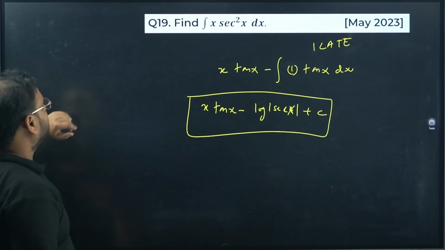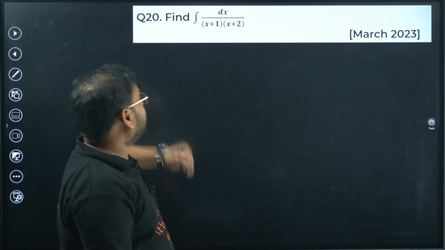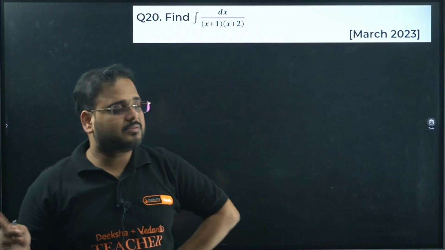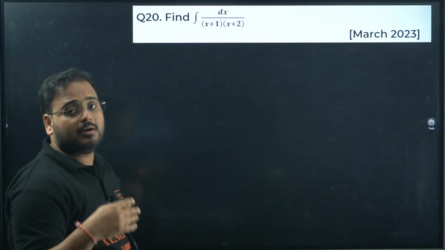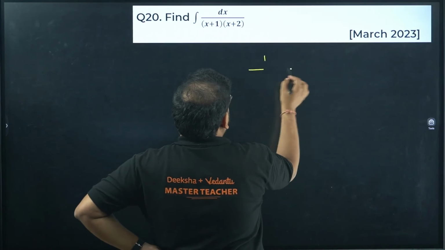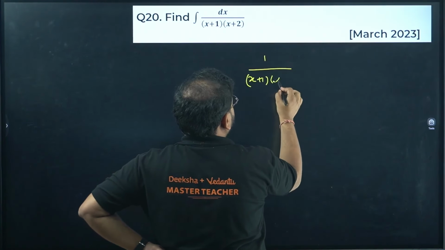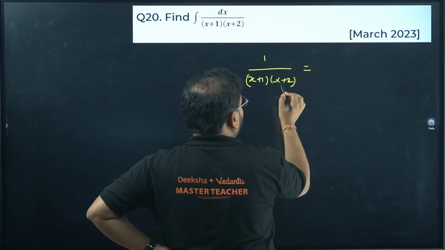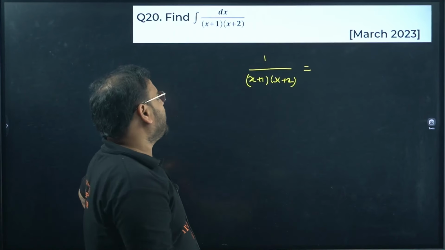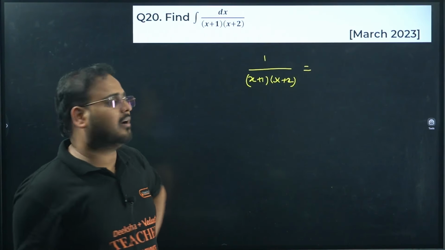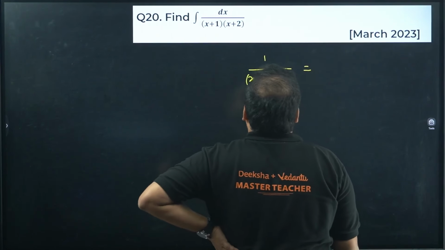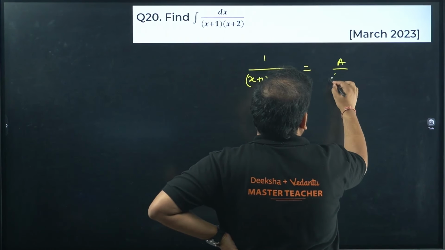Next. dx upon x plus 1 into x plus 2. Again, a very important question that comes almost every year for your boards, which is partial fractions. There is more than one form of partial fractions, but most of the time they ask this form only, the quadratic form. But you can expect cubic as well, and I have given that in the previous classes. Okay. All right, sir.